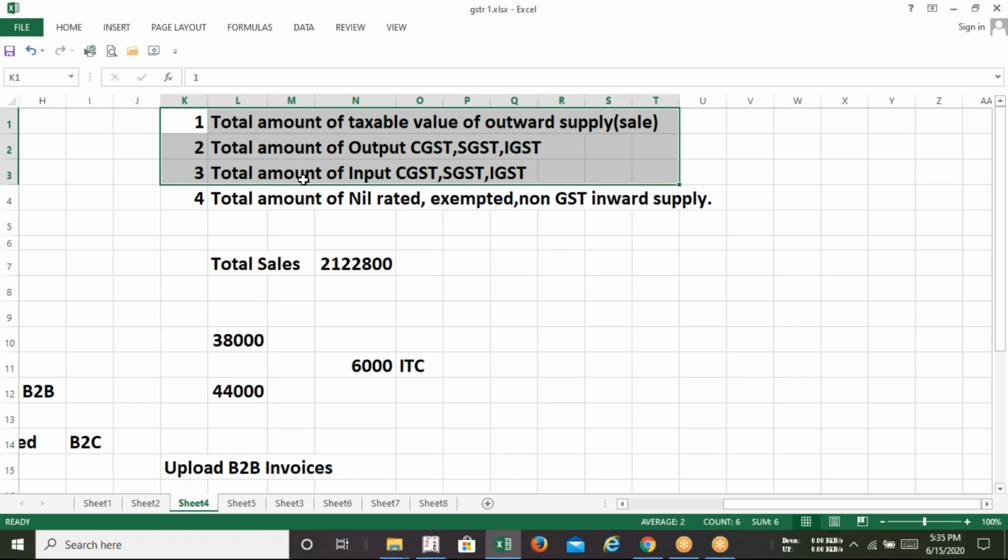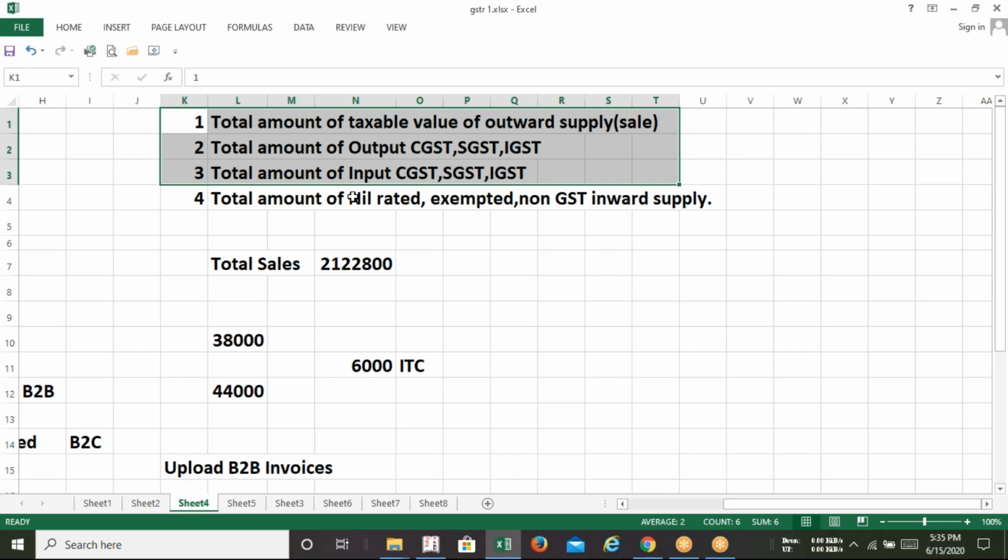Right now we are discussing the components of filing GST 3B. The fourth point is about the purchase. There is no doubt this reflects the purchase amount. Now the question arises: sir, what kind of purchase?